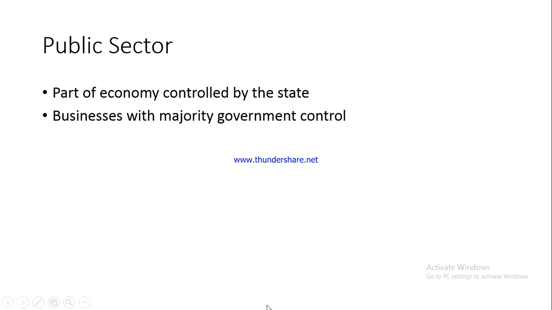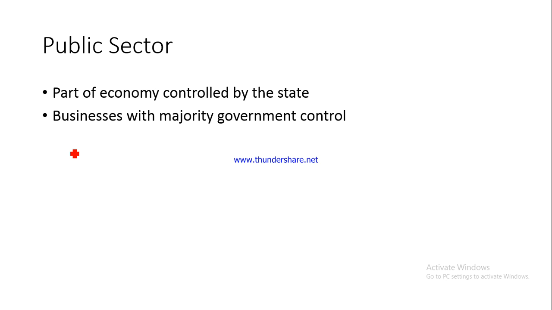Right? These are the businesses which have majority ownership by the government. Now please understand, this is the thumb rule. The majority of the shares would be owned by the government. Fine. And this is being owned by the government on behalf of the state and on behalf of the people of the state. On behalf of the nation, it is the government which owns the shares in these public sector enterprises.